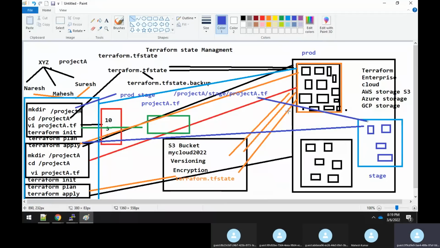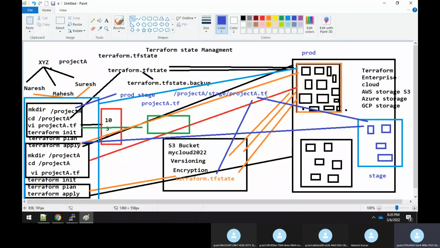Once it creates them, all the data or information about these resources will get written, and it has to get saved onto the terraform.state file. Now here it will get saved over here. Correct? Do you agree with me? You have still not gone into the live production. Once Naresh confirms that the stage environment is working fine,